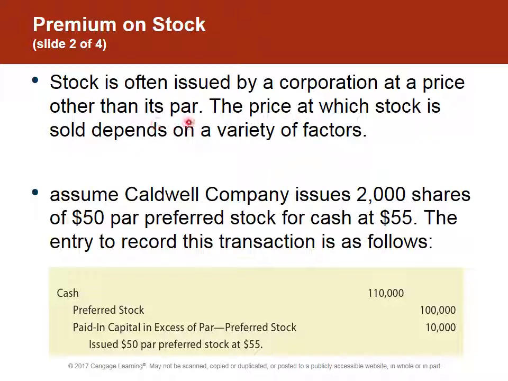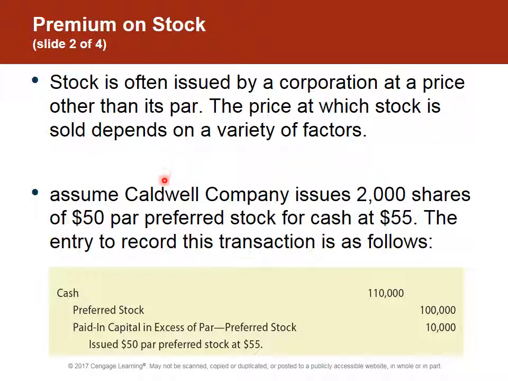And so they assume that par is what they're going to receive because that's their best bet, but frequently it's going to go higher and higher. I'm thinking of some recent IPOs. Facebook, Snapchat has had an IPO recently. A lot of these tech companies, these social media companies have had IPOs, and the price at which the stock is sold depends on investor interest and the market for the stock.